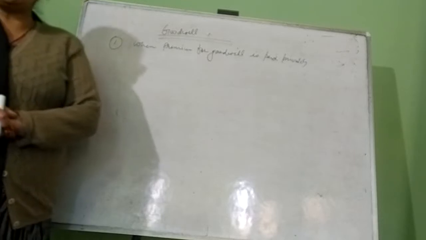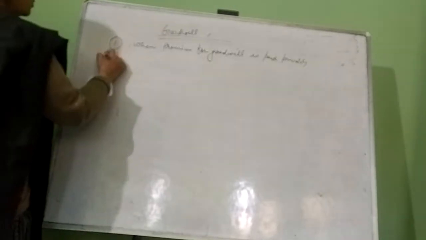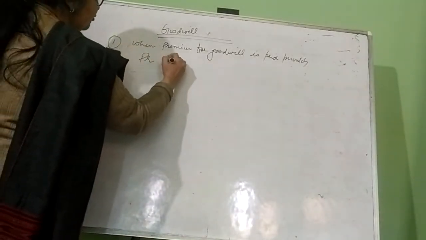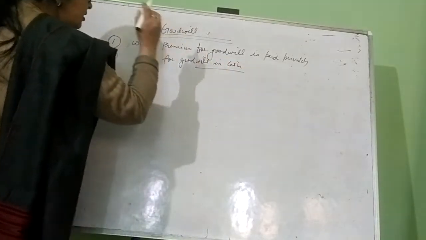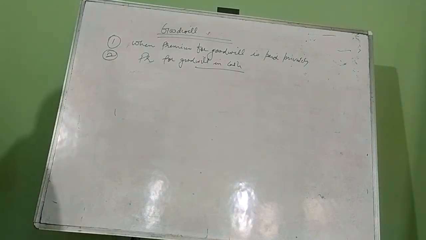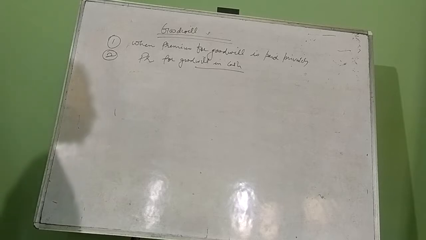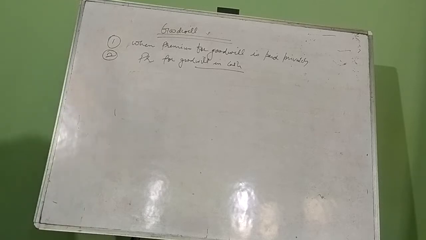Second case, when the new partner brings his share of goodwill, premium for goodwill, in cash. In that case, firstly we have to consider what amount he is bringing. When he is bringing the share of goodwill in cash, that share will be given to the existing partners, meaning the sacrificing partners, and they will get the share of goodwill in their sacrificing ratio.